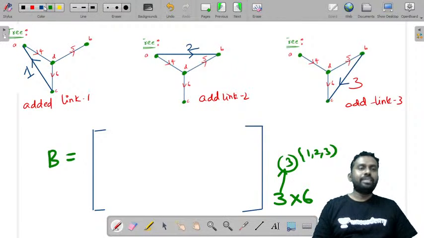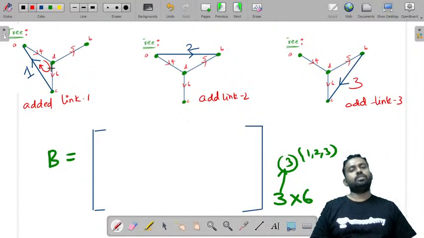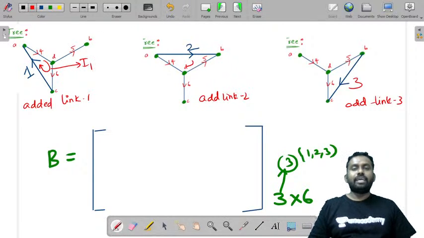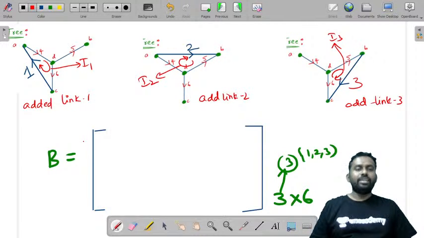So you need to consider a loop current here. This is the loop current, and it must be in the direction of the first one. So this is I1. And this is I2. This loop current is I2. Then this loop current is in the direction of 3, that is I3. So you can type T1, T2, T3, or you can also write I1, I2 and I3.